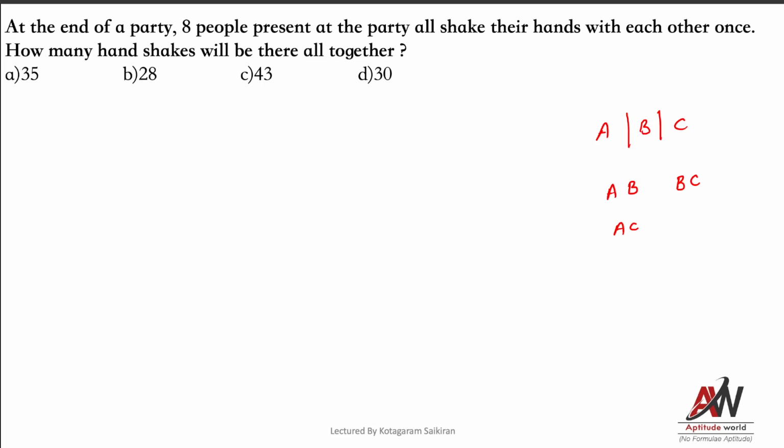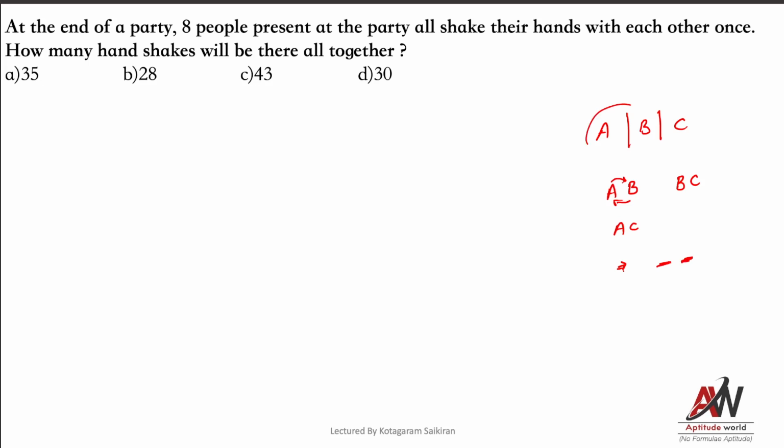If A is giving to B, we should not consider B giving to A, so we should not arrange them. For a handshake we need at least 2 people, so we are taking 2 slots.